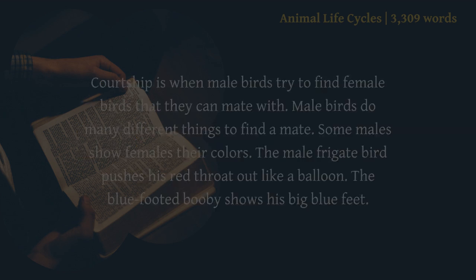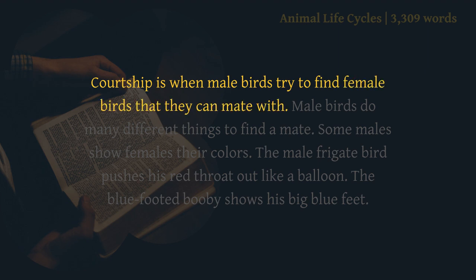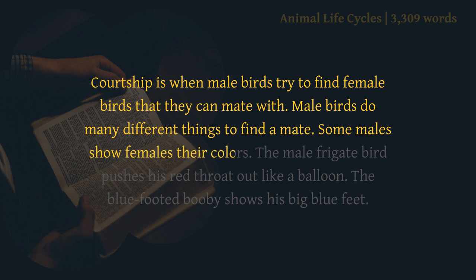Courtship. Courtship is when male birds try to find female birds that they can mate with. Male birds do many different things to find a mate. Some males show females their colors.